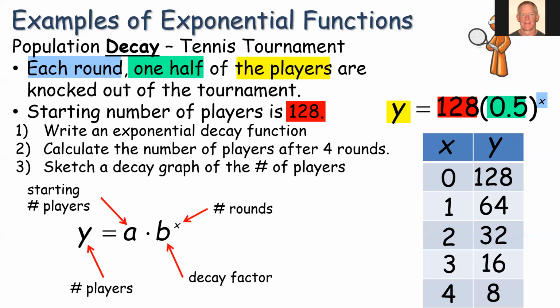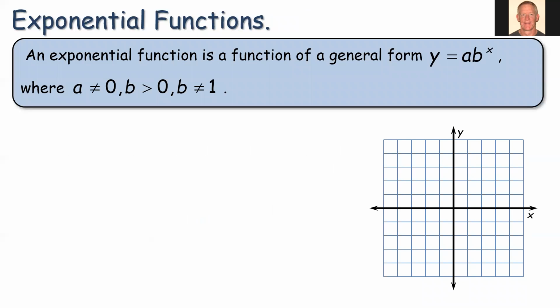All right, so let's officially define here what an exponential function is now that we've looked at a couple examples. The general form is y equals a times b to the x. But some conditions we have to apply here. A could not be equal to 0, right? That would say if our starting value is equal to 0, we're never going to see exponential growth. B has to be greater than 0. It cannot be negative, but it can be a fraction, less than 1, right? And then B cannot be 1. If it grows by a factor of 1, then there is no growth, right? We keep multiplying by 1 and it won't change anything.